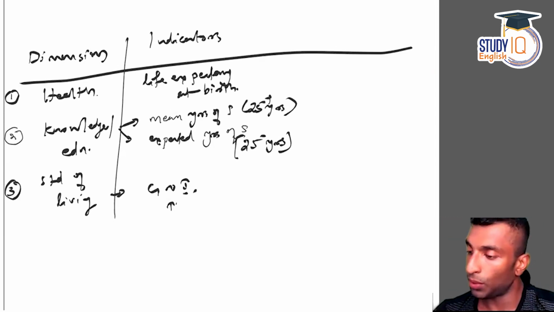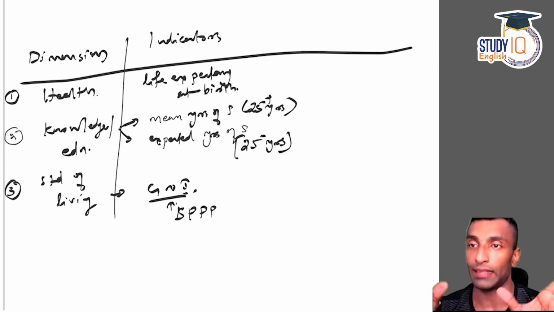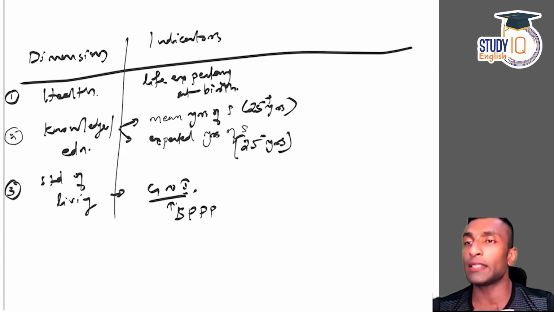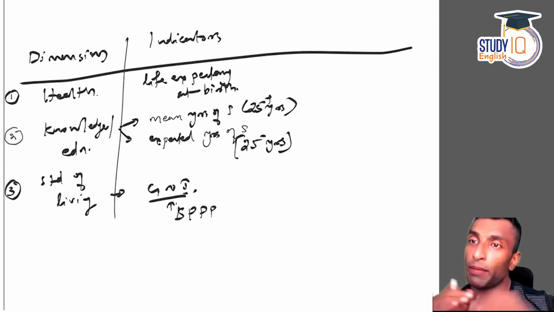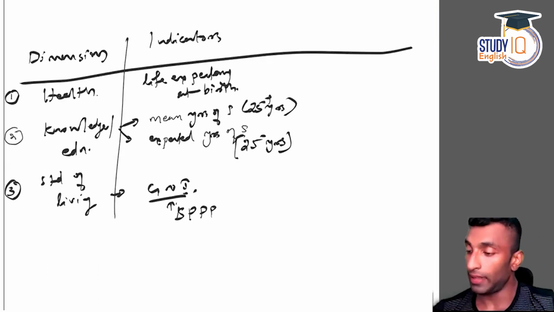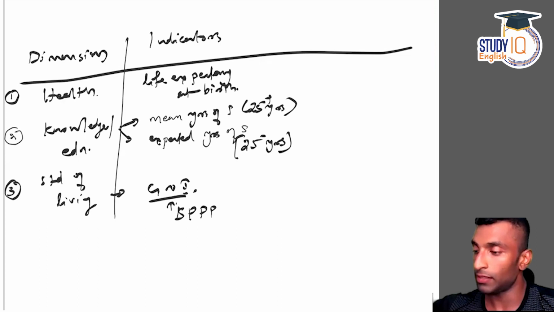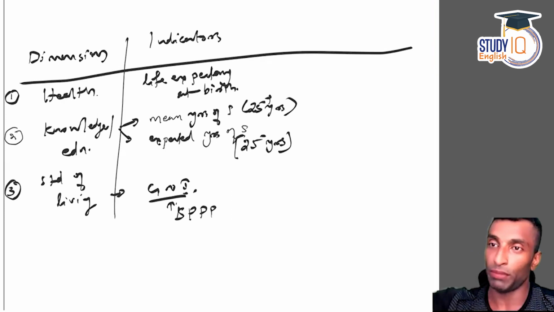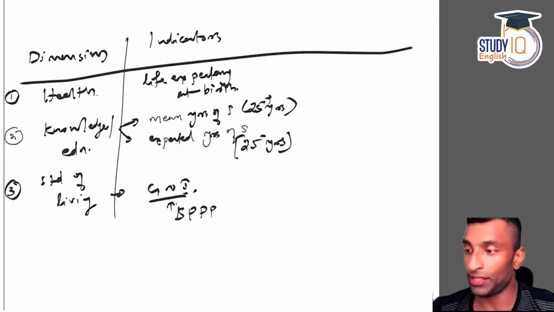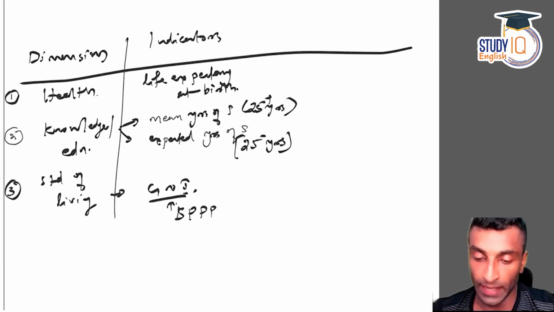Simple. So GNI per capita, and it will be taken at purchasing power. So it's at PPP, not at market price. And not on a fixed price also. This is based on PPP, and the reasons and everything we have discussed when we compared GDP with market price and the purchasing power exchange rate. These are actually exchange rates.